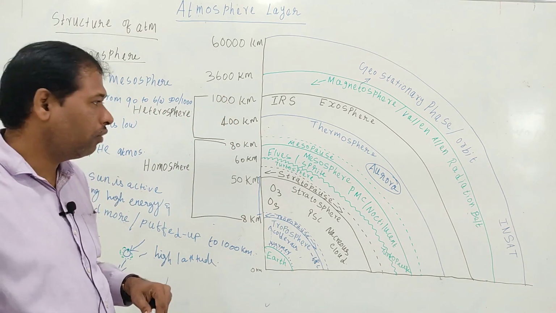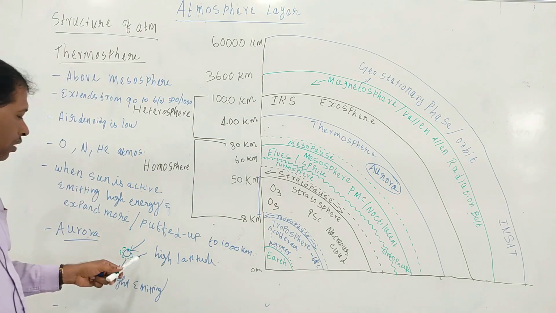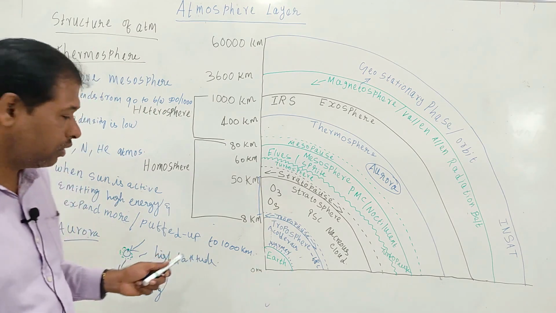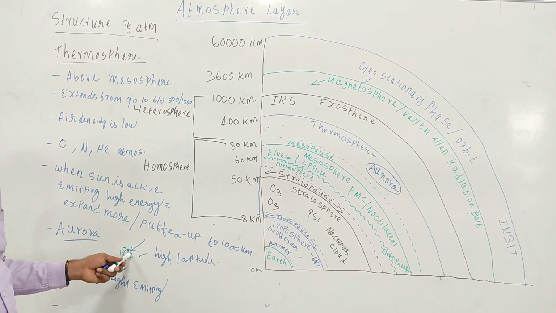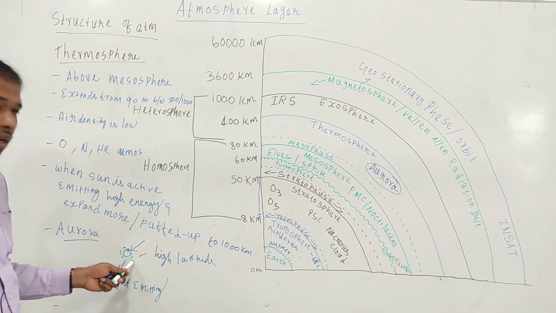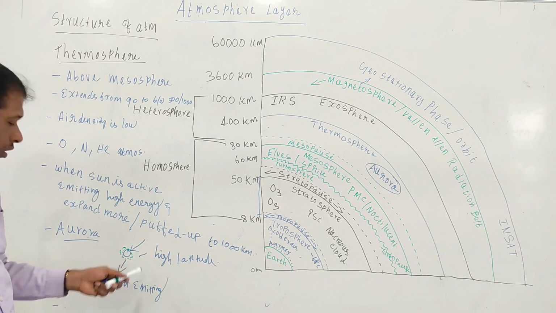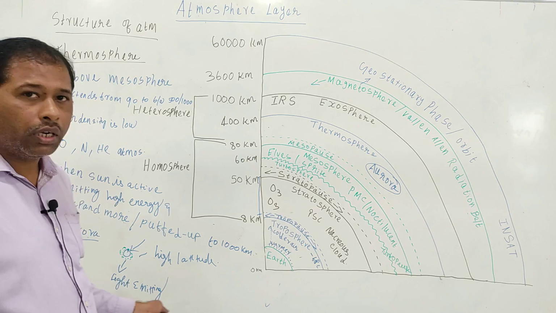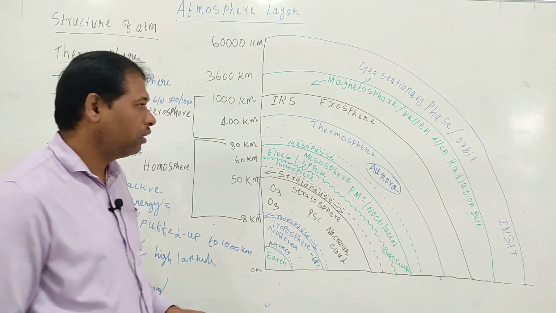As we discussed earlier, what is aurora? The charged particles break the atmospheric gases and molecules, and these molecules gain energy, and this energy is dissipated in the form of emitted light.